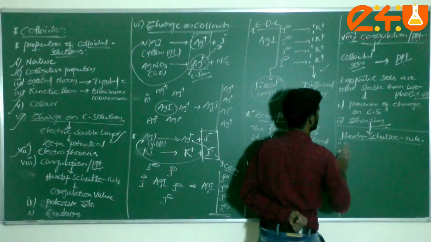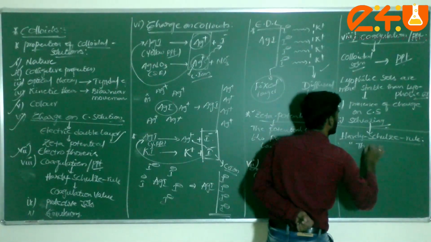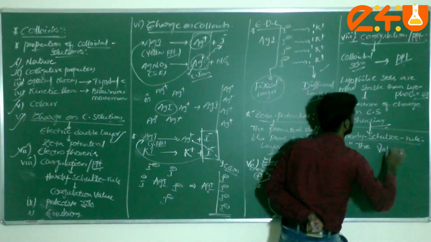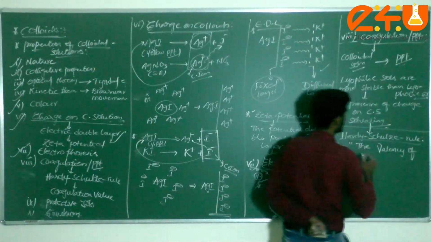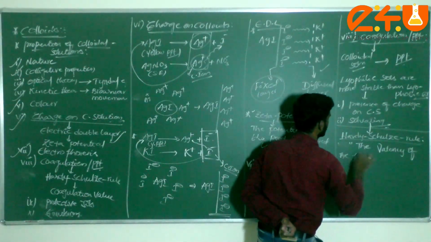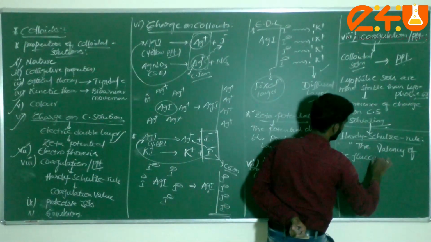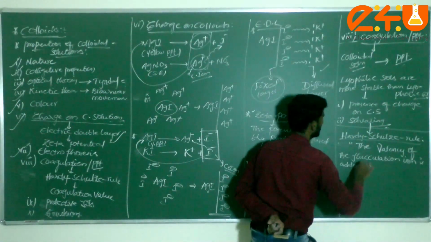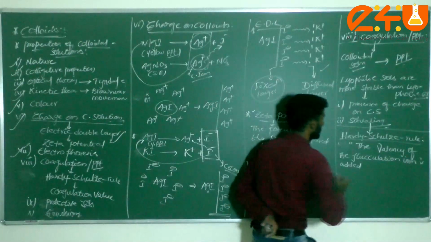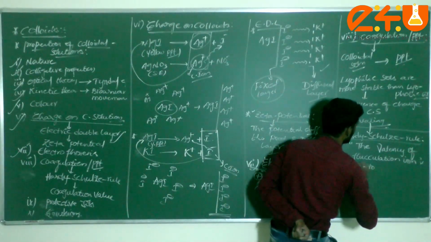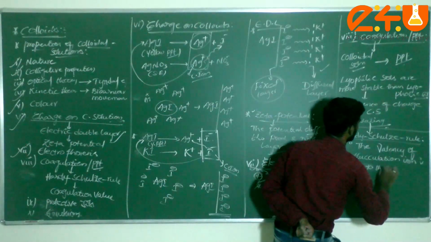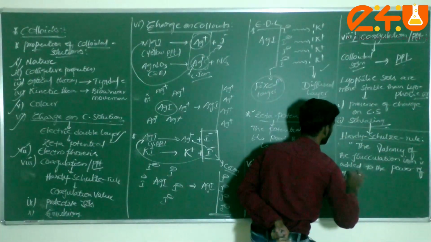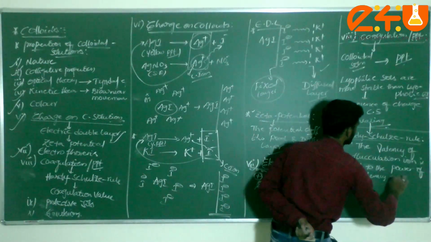It is stated that, very important, dear students, the coagulating ion's valency: the valency of the coagulating ion added, the power of the valency, causes precipitation. Coagulating is also known as flocculating.